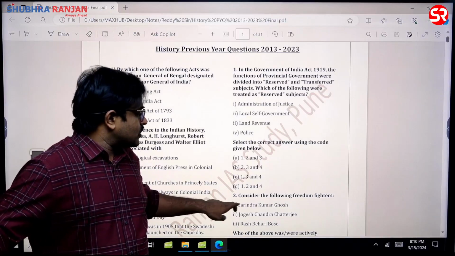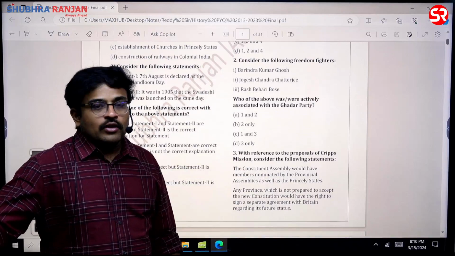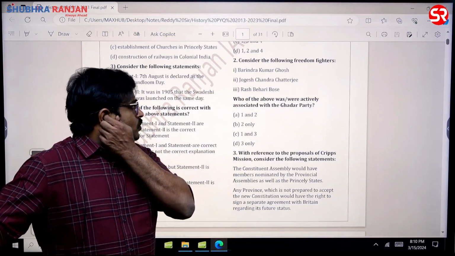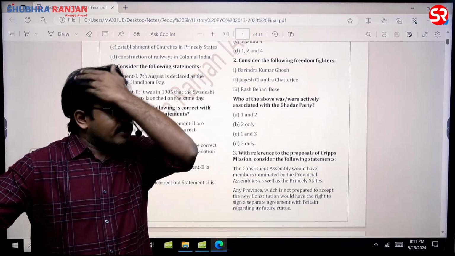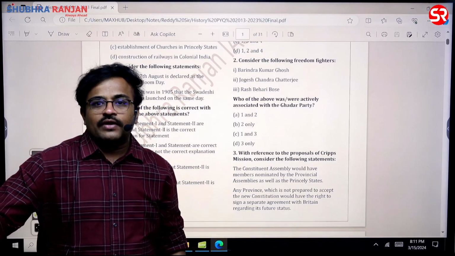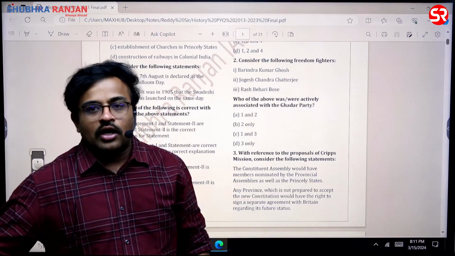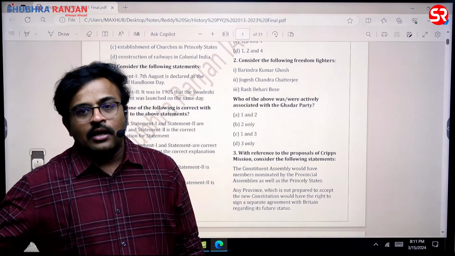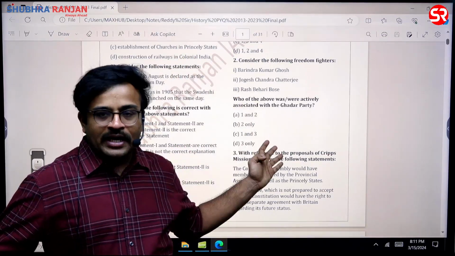Then the next question, see this one. Consider the following freedom fighters: Birendra Kumar Ghosh, Yogesh Chandra Chatterjee and Raj Bihari Bose. Which of these personalities are associated with the Gadar party is the question that has been asked, sir. Definitely in India there were numerous secret societies and organizations set up to fight against the British colonial rule, sir. But you give special focus to the Gadar party, because it is already asked as a question.